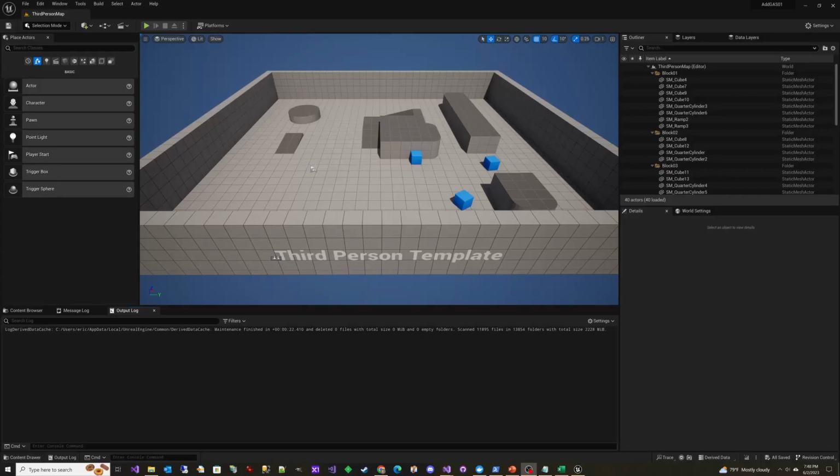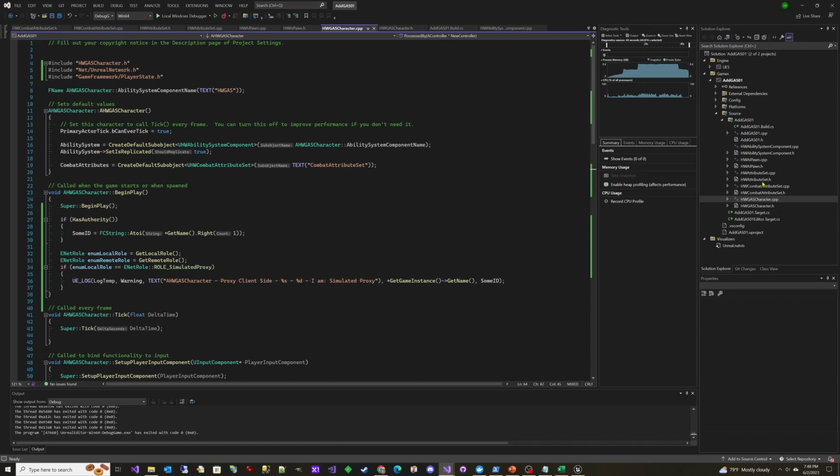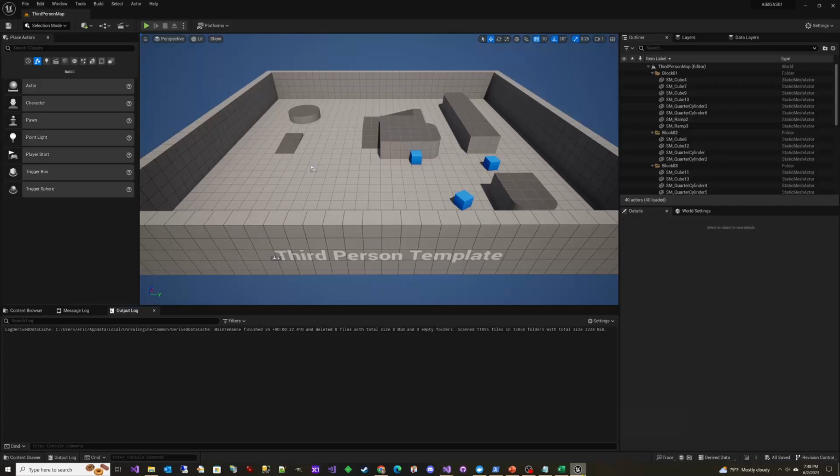The project we have here is the one that we started last week. In last week's video, that video was called Per Project Gameplay Ability System. And so we're starting with that project, and we're going to add our attribute set to it. So the first thing that we need to do is that you'll see here that we have a HWA GAS character, right? But we need to add a player character.